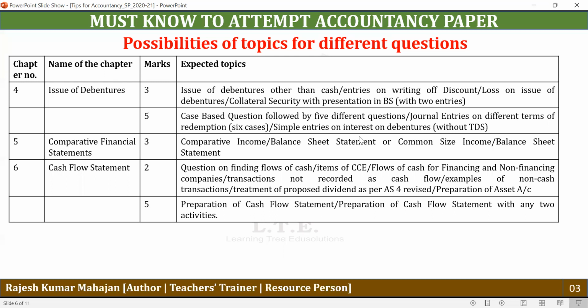Or simple entries on the interest on debentures may be given to you without TDS. So TDS is not in the syllabus. So just have a look at this type of entries.